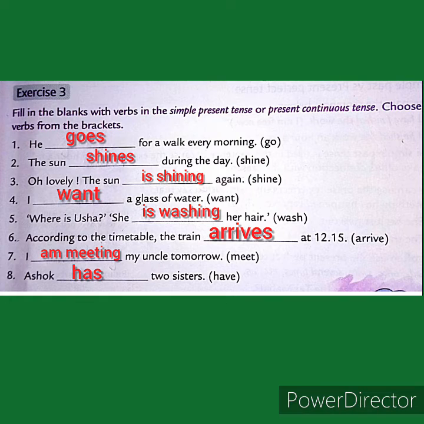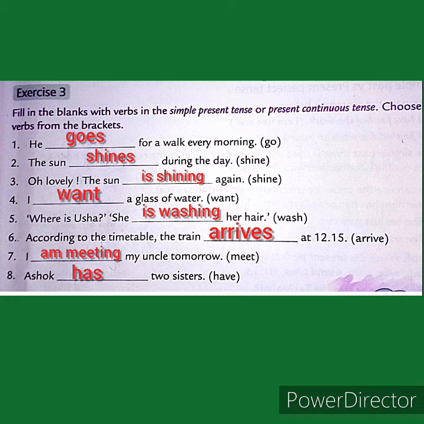Number 3. Oh lovely, the sun is shining again. We use present continuous tense for actions which are happening now. Number 4. I want a glass of water. I told you, want cannot be used in continuous tense. We cannot say I am wanting a glass of water.